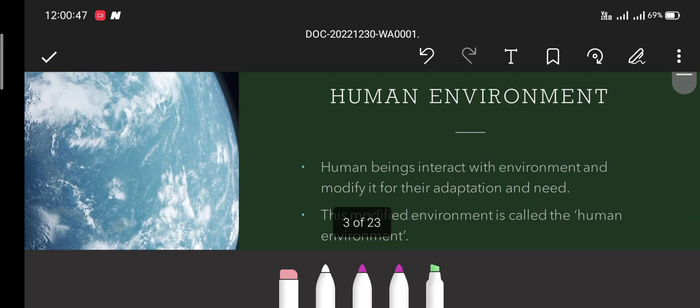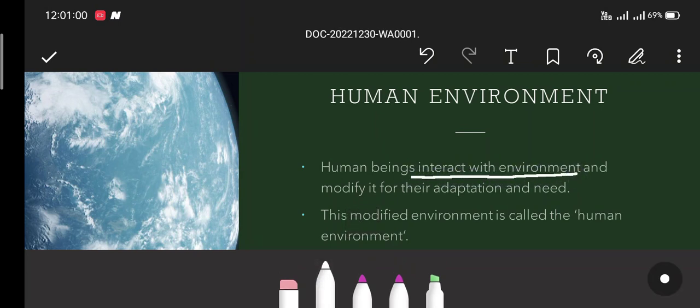Now, what is human environment? Can anyone tell? Human environment consists of all humans that interact with the environment and modify it for their adaptation and need. All human beings need a specific place to live, money to survive, and necessary things like food, water, air to survive.